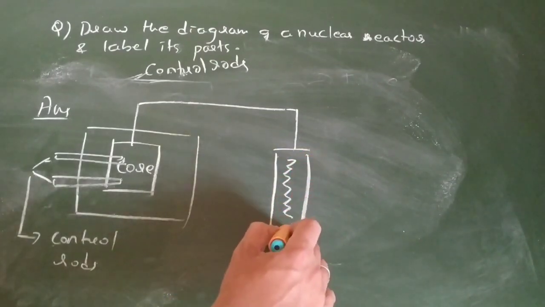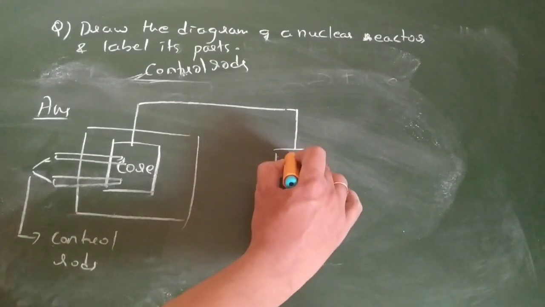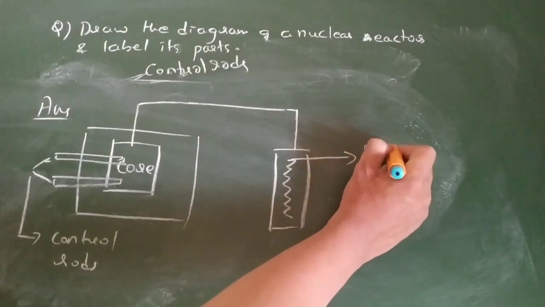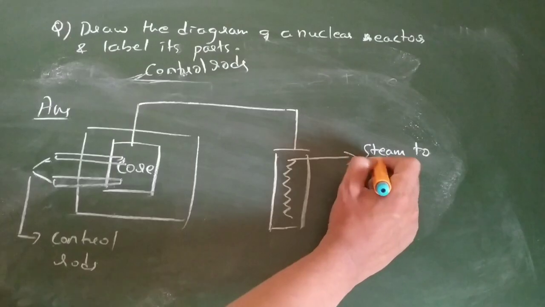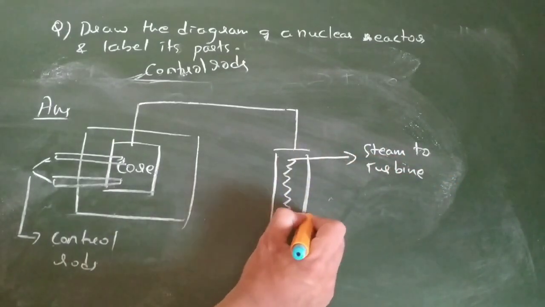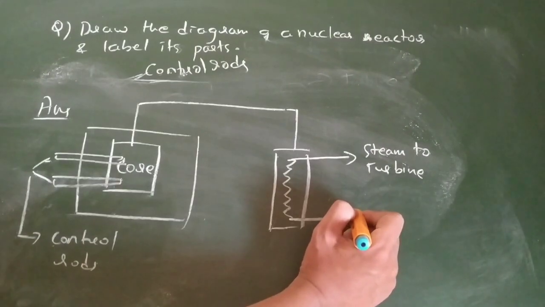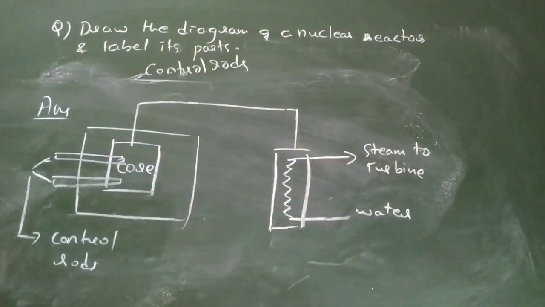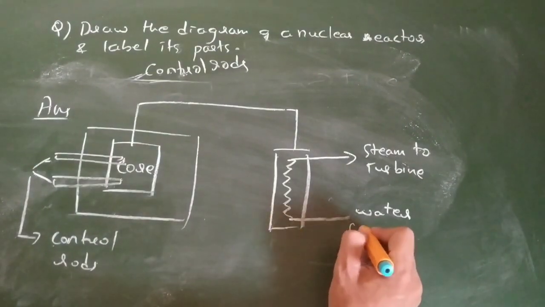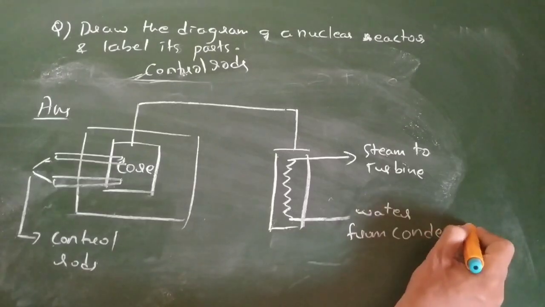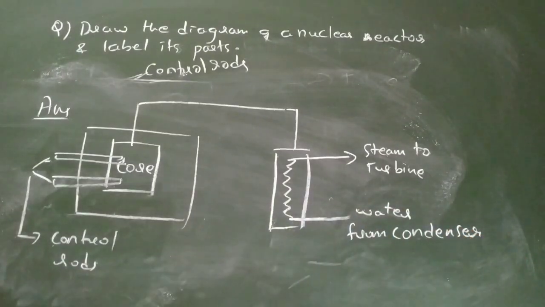Again this is steam to the turbine. They are shown in a shortcut manner. And this is water, the water from the condenser.